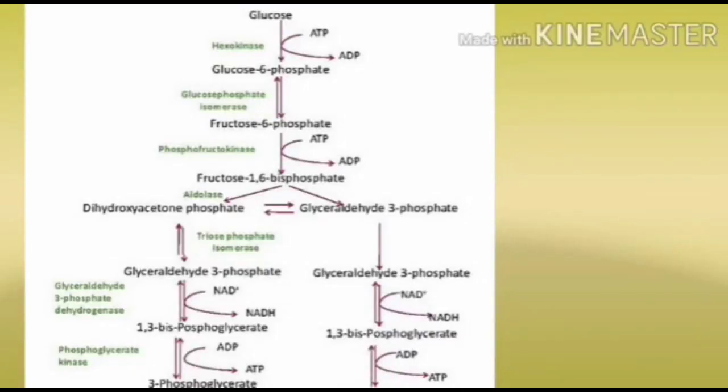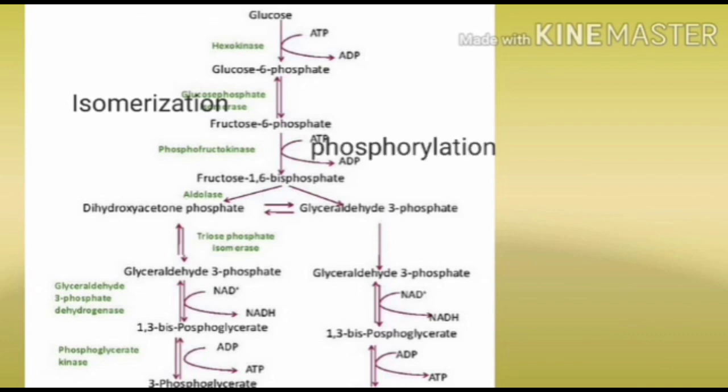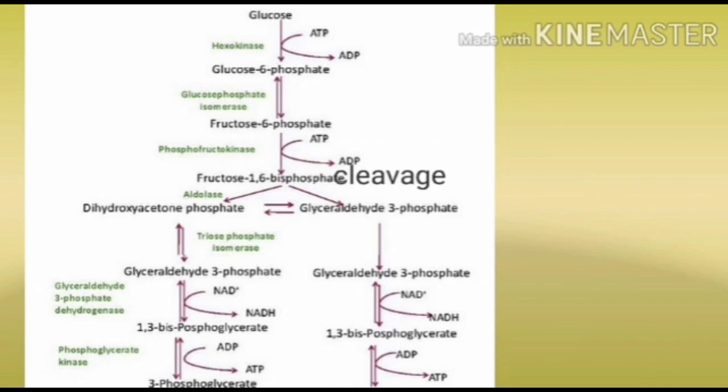My dear students, now we can try to understand the glycolysis process. There are 10 series of reactions, as we just discussed. The first reaction is called phosphorylation, the addition of phosphate. The second is called isomerization, the conversion of glucose into fructose. The third is phosphorylation, addition of phosphate. The fourth is cleavage, splitting.